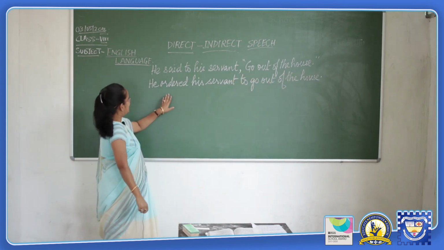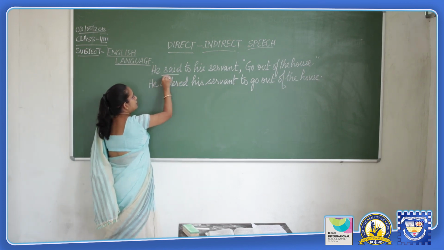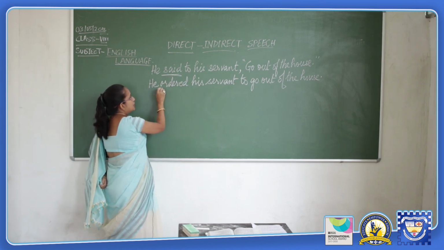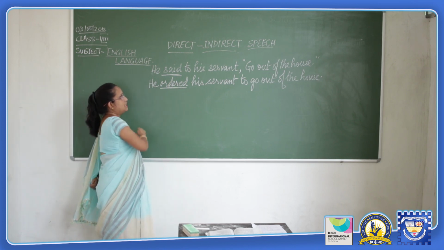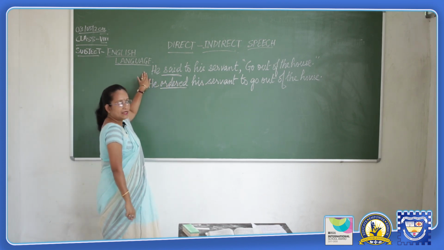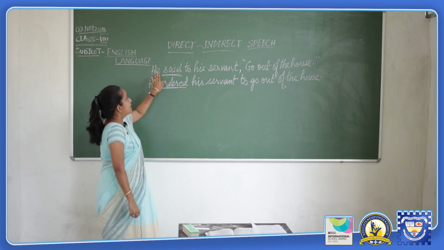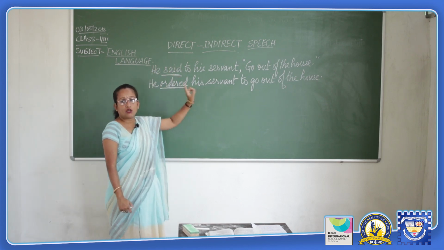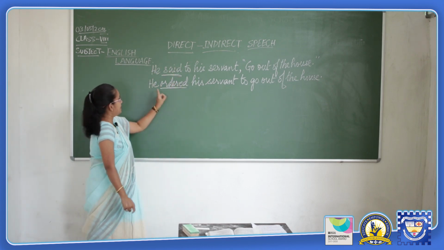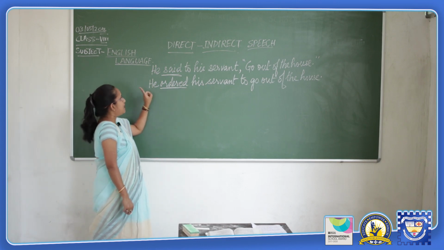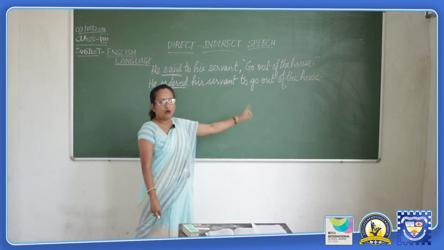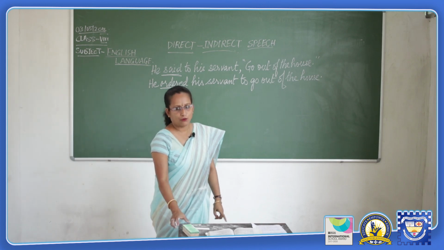So, in this case we can see that the introductory verb is changed into ordered, because what is the sense that we get in this first sentence? That is, the master is ordering his servant, go out of the house. So, we here say in the reported speech that he ordered his servant to go out of the house.